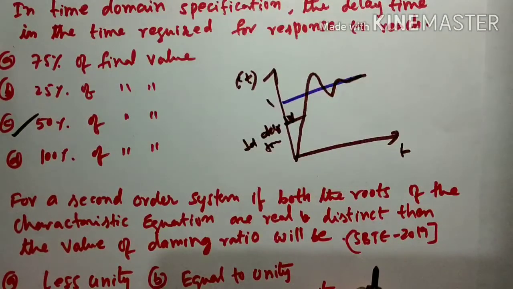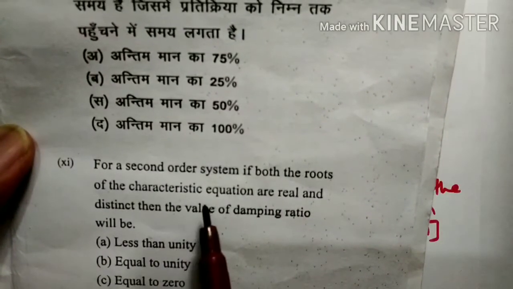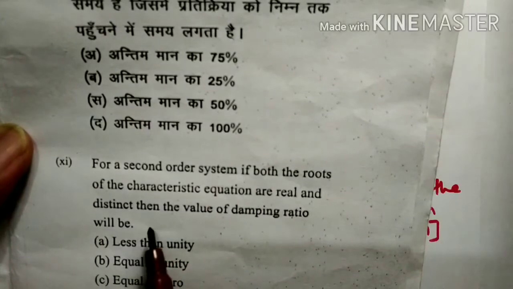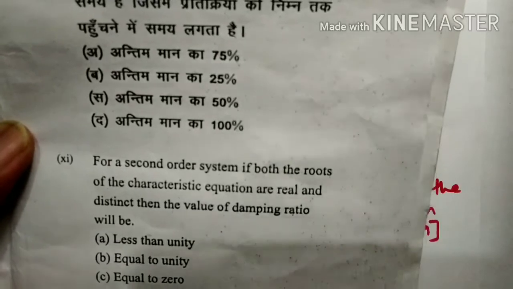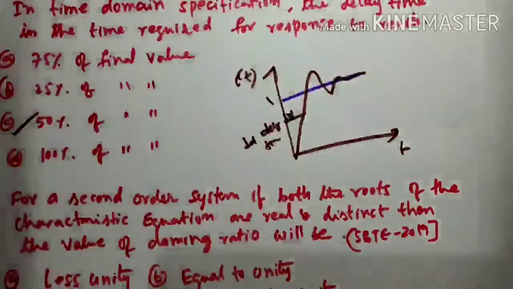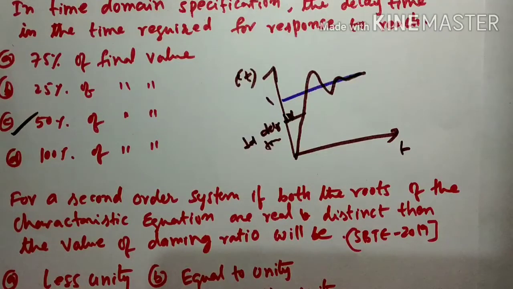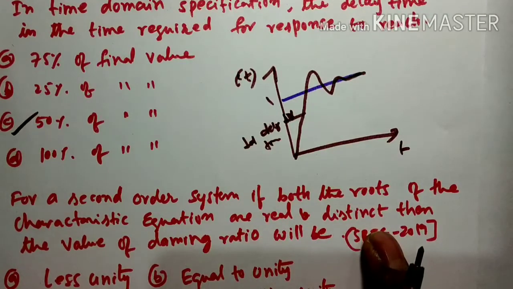Okay, then the 11th question. For a second order system, if both the roots of the characteristic equation are real and distinct, then the value of damping ratio will be less than unity, or equal to unity, or equal to 0, or greater than 1. So we have to find it. How will you find? For a second order system, if both roots of the characteristic equation are real and distinct, then the value of damping ratio will be what?